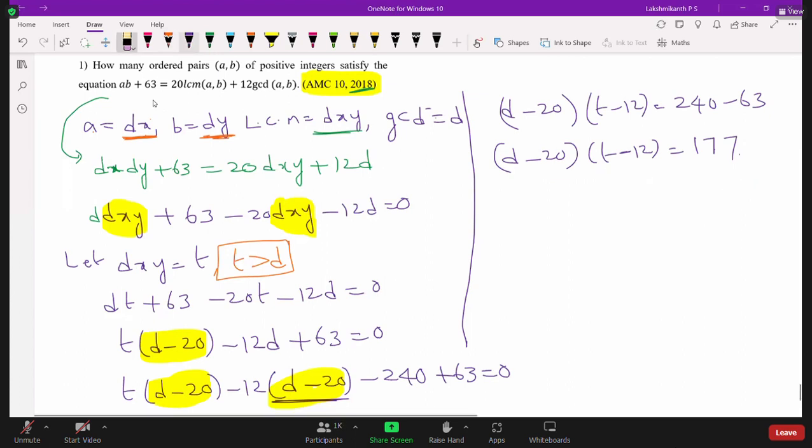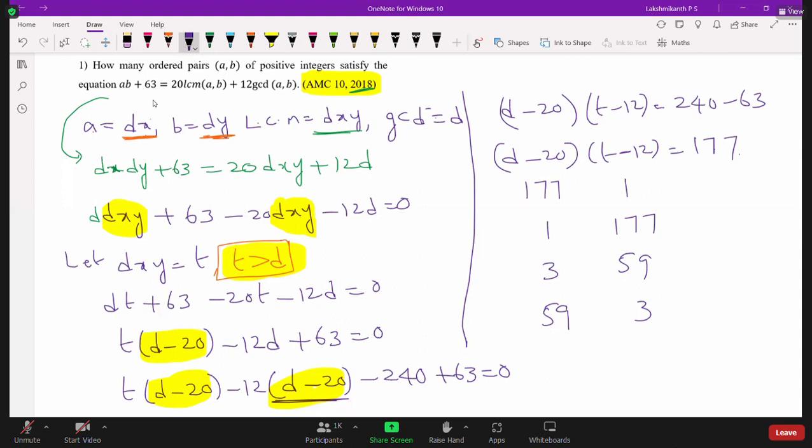Here we have already taken one condition. What is that? t should be greater than d. So what are the possibilities for d minus 20? t should be greater than d. For example, let me write all the possibilities: 177 and 1, and 3 and 59, so 59 and 3. So these are the possibilities.